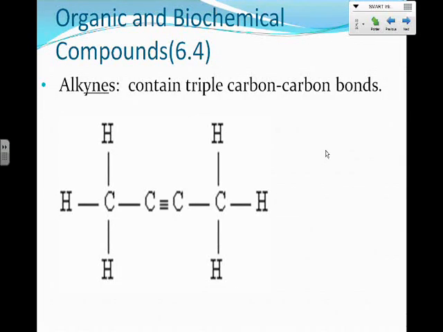Now, alkynes contain triple carbon-to-carbon bonds. And as you can see right here, you have a triple bond. And so the name for this would be butyne. So alkynes, butyne, you can have methyne, ethyne, anything that is an alkyne is going to have the Y-N-E ending. And if you'll notice, alkanes, alkenes, alkynes, they're in alphabetical order and numerical order. That will help you be able to remember them.